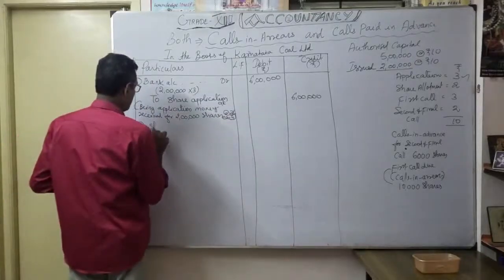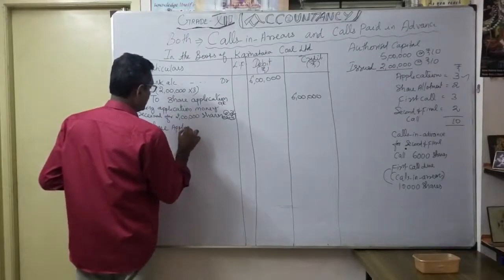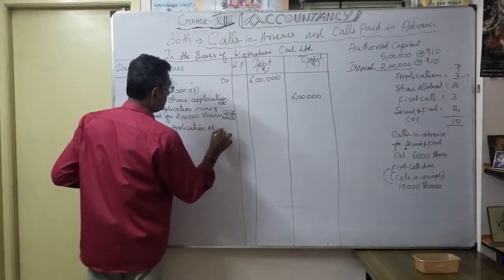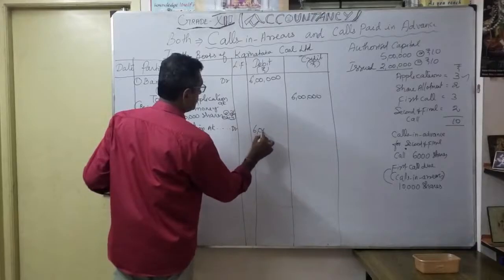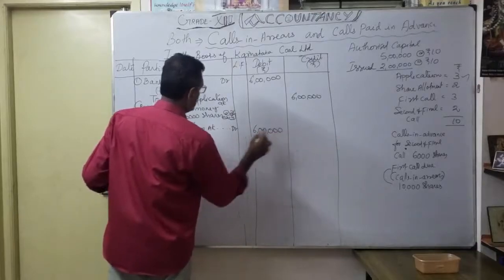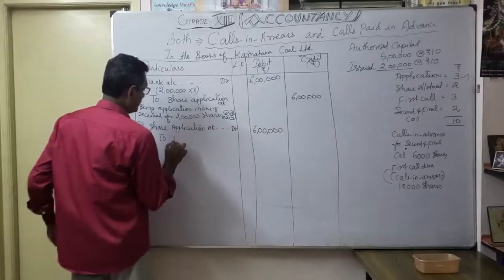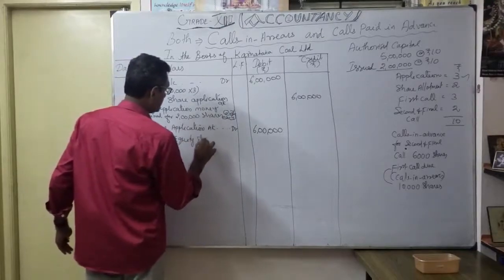Okay. So share application account debit 6 lakhs to share capital account, or you can even write equity share capital account.